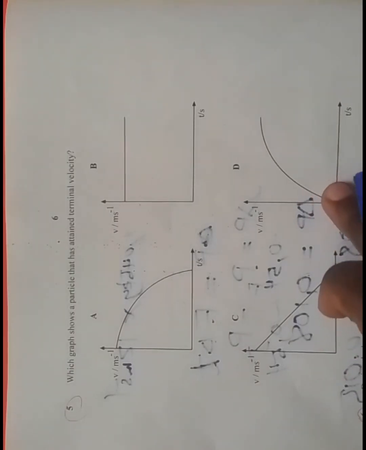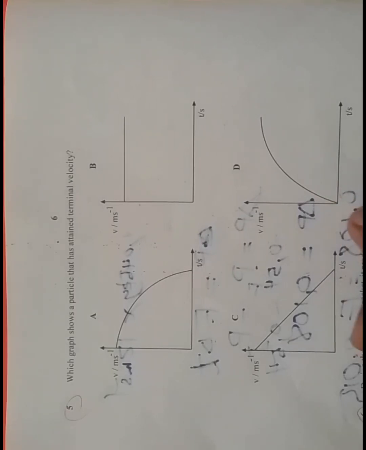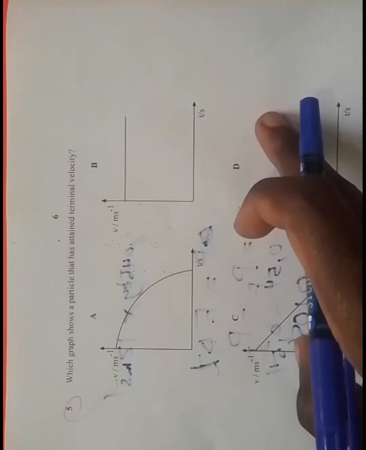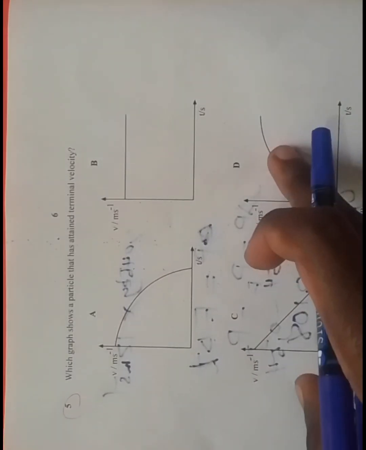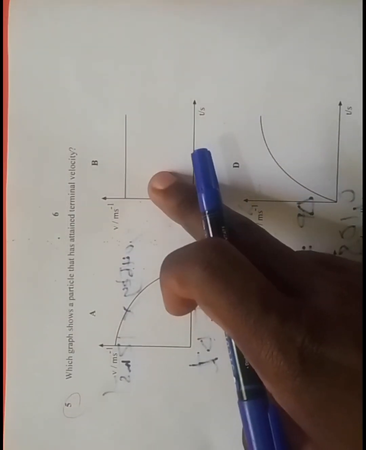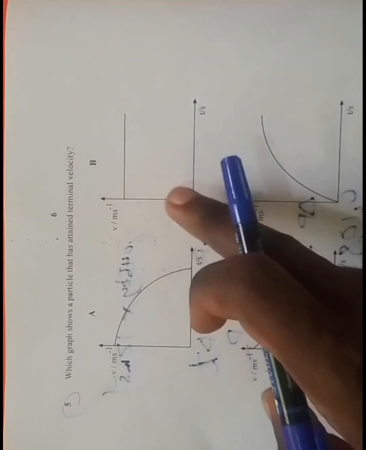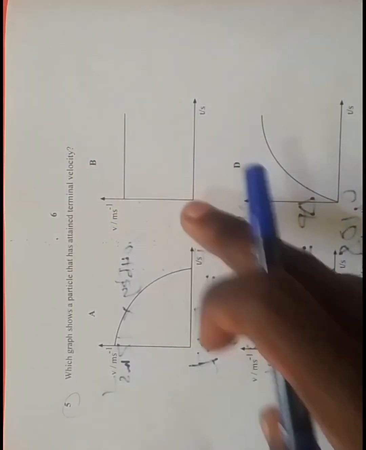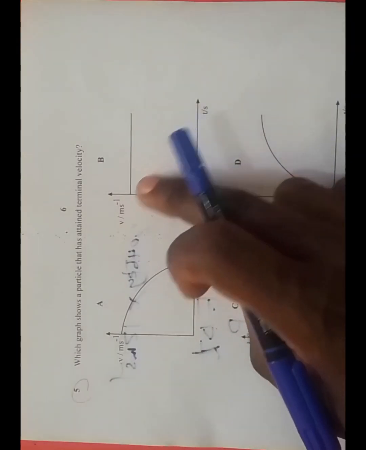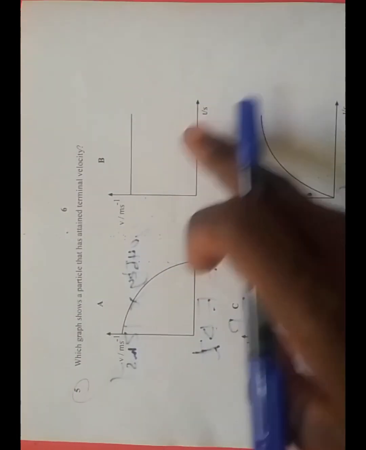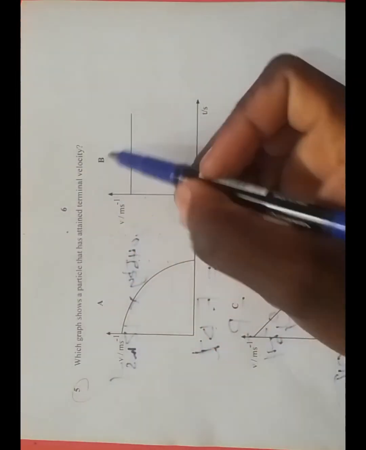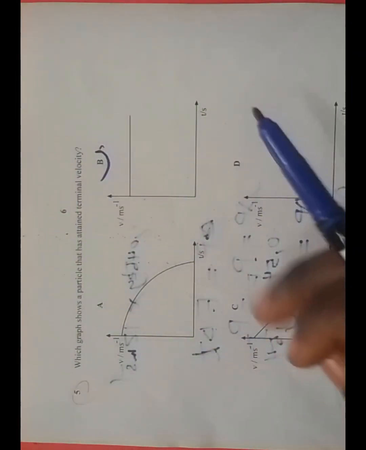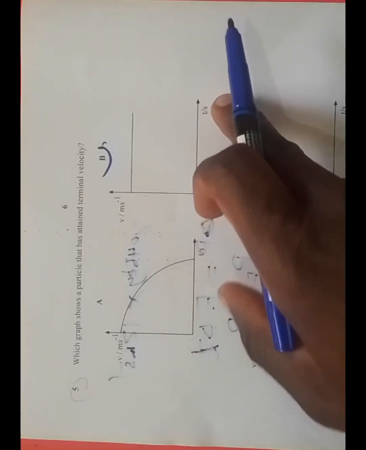Graph D is showing a body that is on its way to attaining terminal velocity, but it hasn't reached it yet. And B is showing a body at terminal velocity. A body at terminal velocity has constant velocity with time t, so the velocity doesn't change with time. So B is our correct answer, as we can see that V is constant over time. So let's move on to question 6.